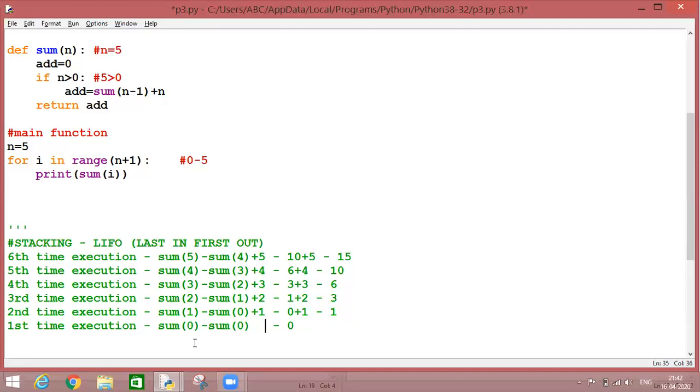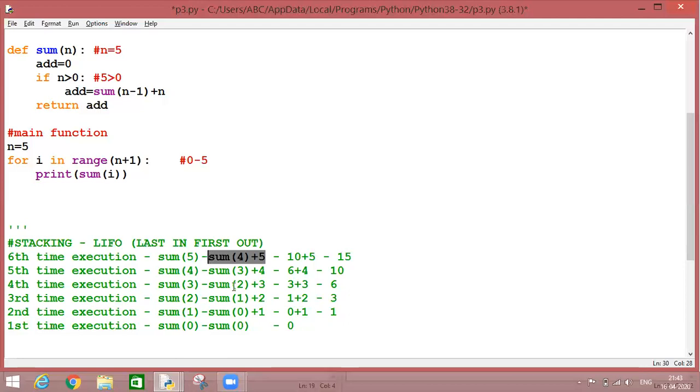Once my program execution took place, all the statements started stacking over here one by one. First sum of 0, then sum of 1, then sum of 2, sum of 3, sum of 4, and then sum of 5.